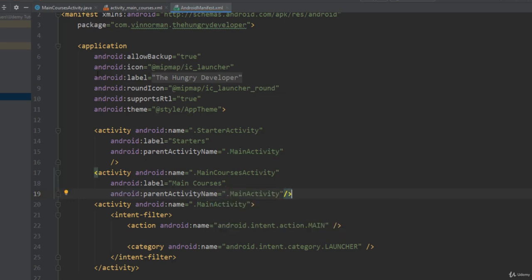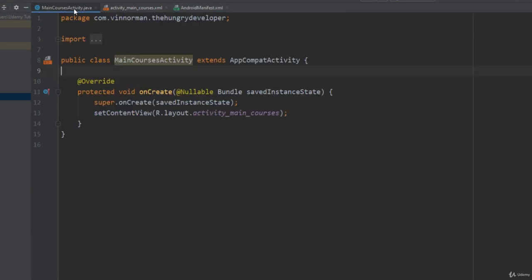And that is it. If we just go back to our MainCoursesActivity.java, you can see that the warning has disappeared there now. So when we use the new activity wizard, and for the rest of the course it is absolutely fine to use that, it's important to know what Android Studio is doing for us under the hood. It's making our activity class, ensuring it extends AppCompatActivity.